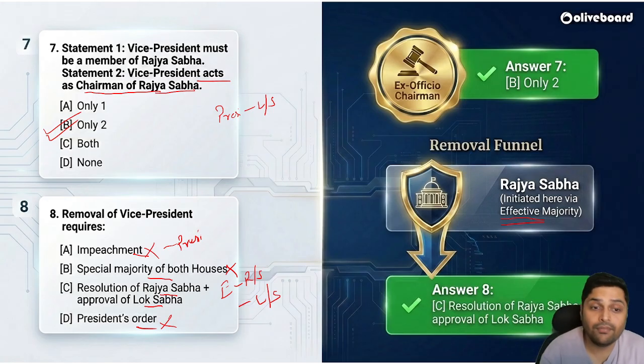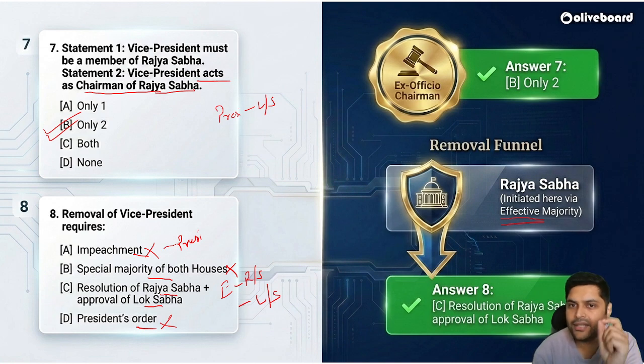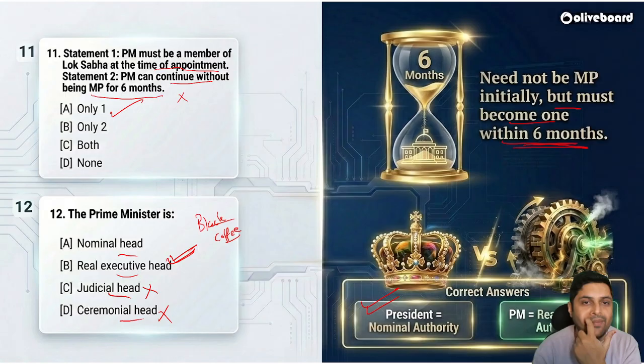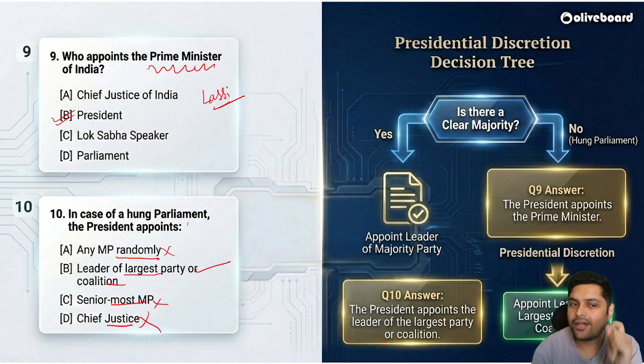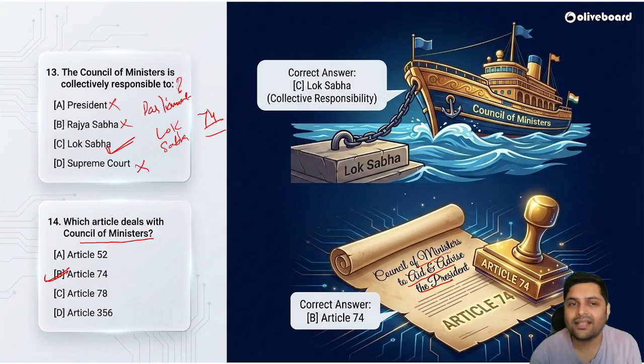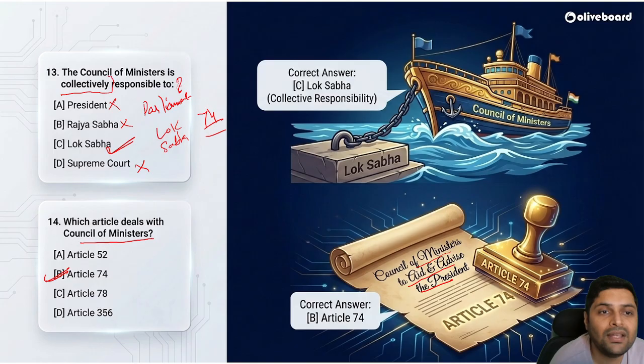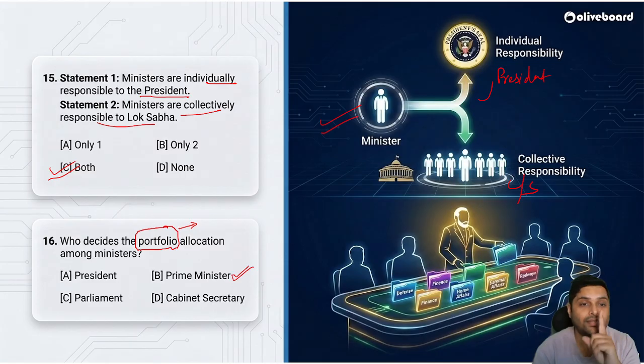Then impeachment, how is the Vice President removed? By resolution of Rajya Sabha and approval of Lok Sabha. Prime Minister of India is appointed by the President. In a hung parliament, President will choose the leader of the largest party or coalition. Then we also saw Prime Minister as the real executive head. We saw that the Council of Ministers is responsible to Lok Sabha. Collectively, my dear students, please make sure this word: Council of Ministers collectively responsible to Lok Sabha, but individually responsible to President.